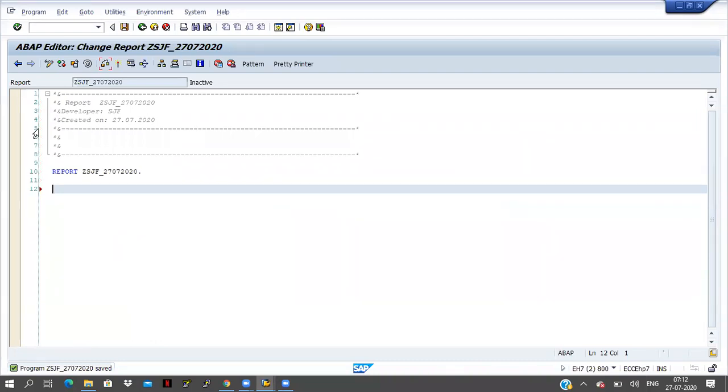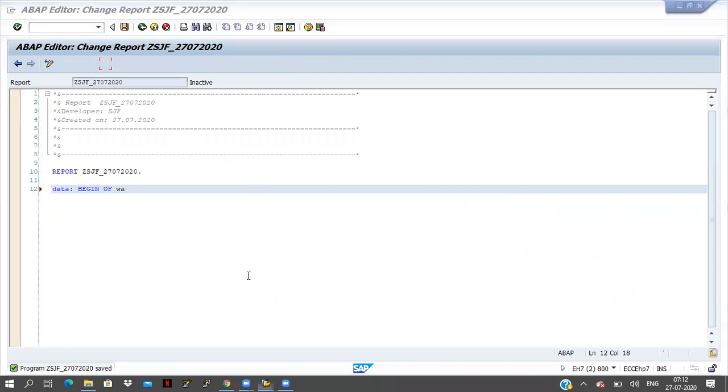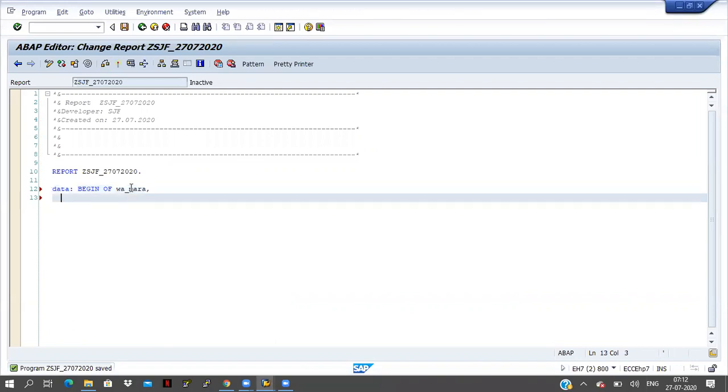Now I want to declare one work area. Okay, so how can we declare work area? Data begin of work area name MARA. Okay, and now